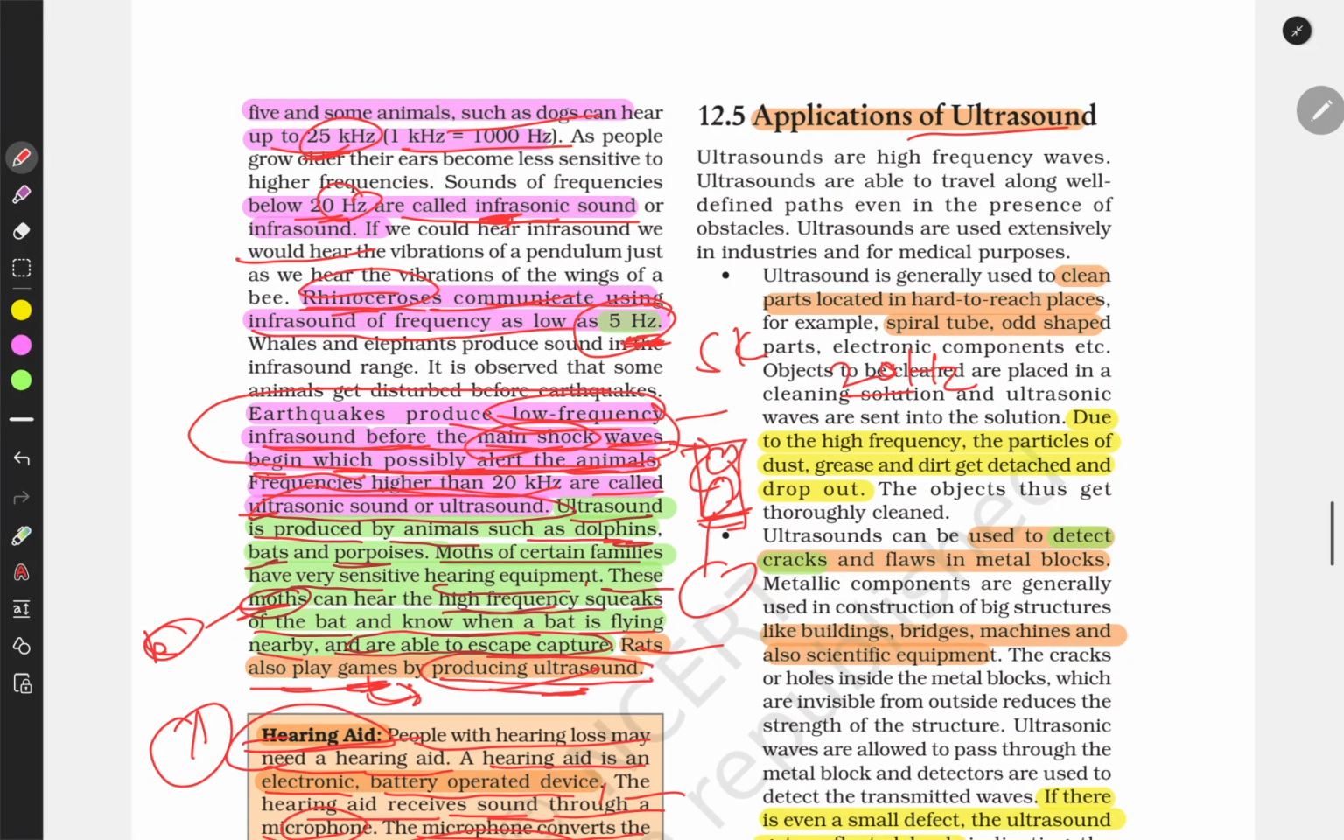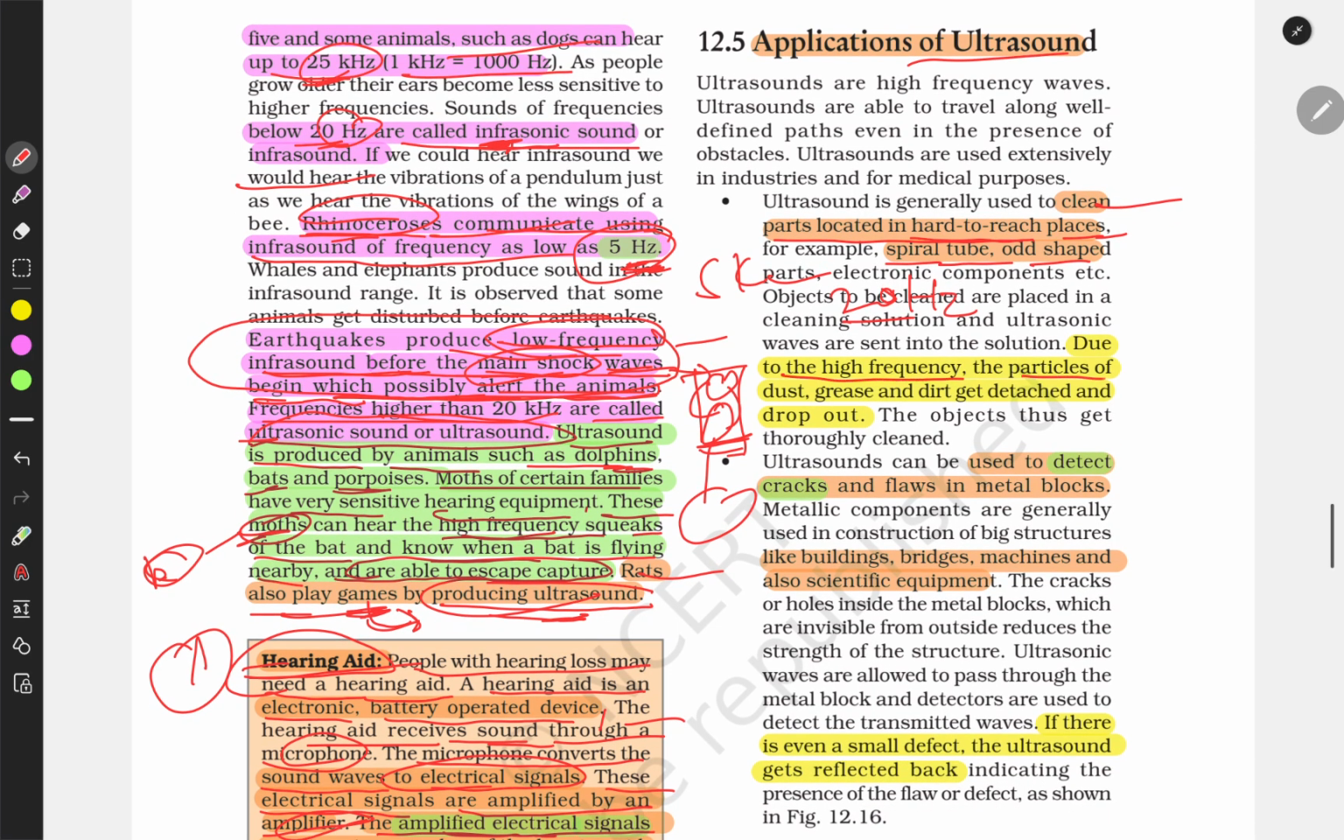Application of ultrasonic sound. It is used in cleaning parts located in hard to reach areas like spiral tubes and odd shaped parts. Due to the high frequency, the particles of dust, grease and dirt get detached and drop out. It is also used to detect cracks and flaws in metal blocks, buildings like bridges, machines, and also in scientific equipment.